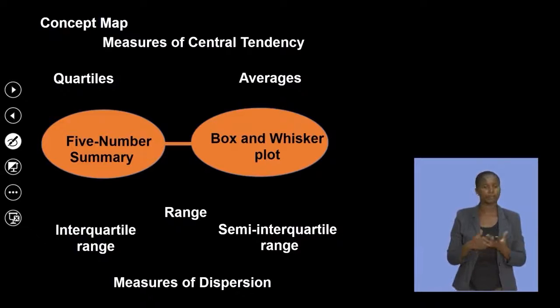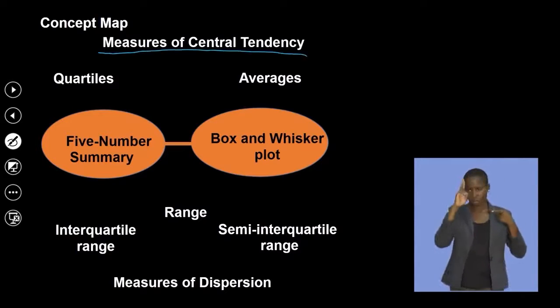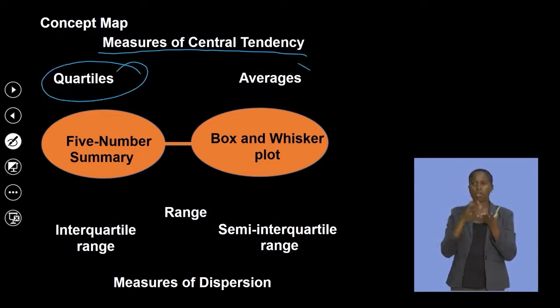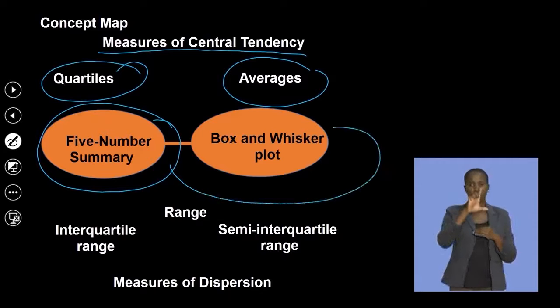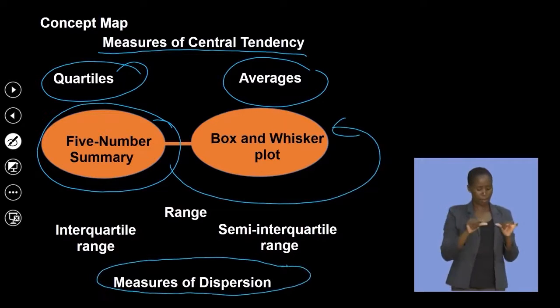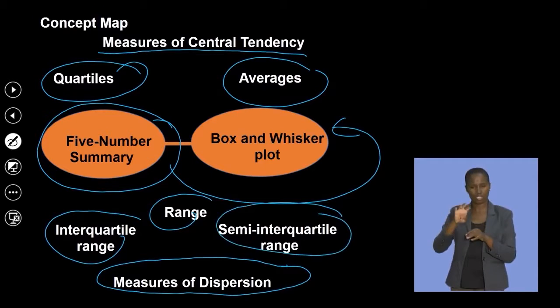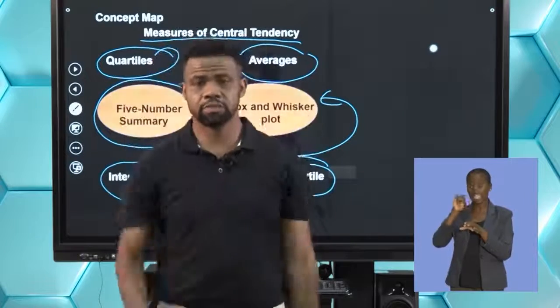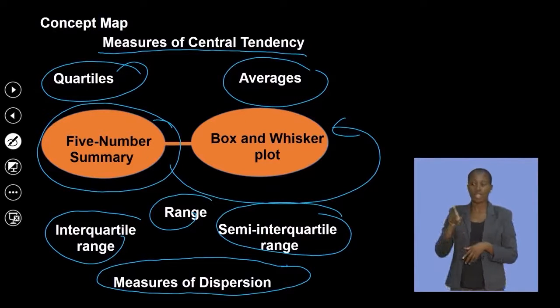So guys, what we looked at today: remember the measure of central tendency, talking about quartiles and averages. We looked at the 5-number summary, which goes to the whisker plot. Then the measure of dispersion, where we looked at the interquartile range, the range, and the semi-interquartile range, which is half of the interquartile range. So you do your Q3 minus Q1 divided by 2.